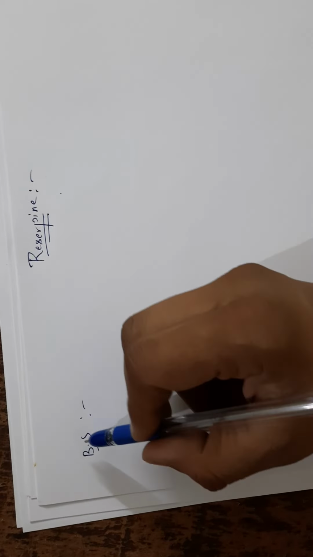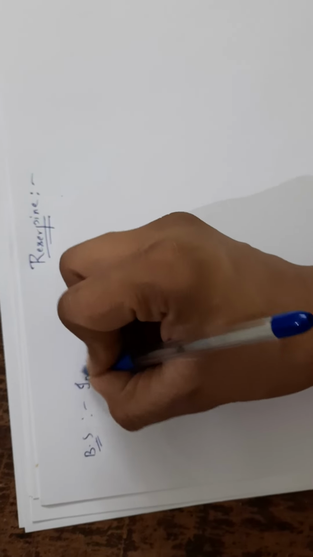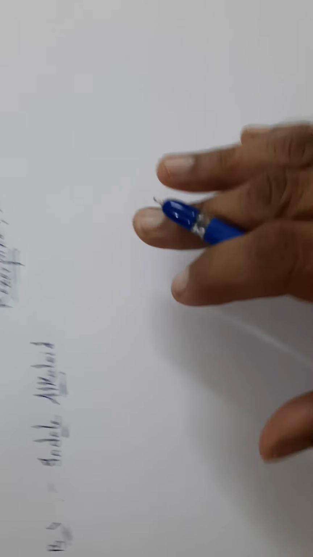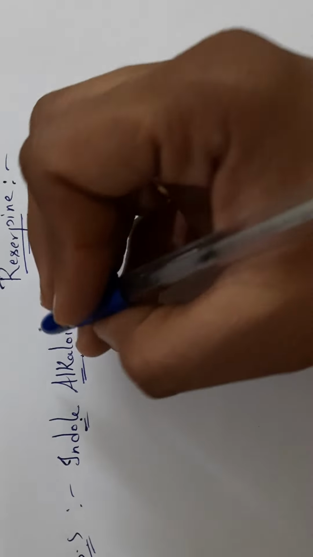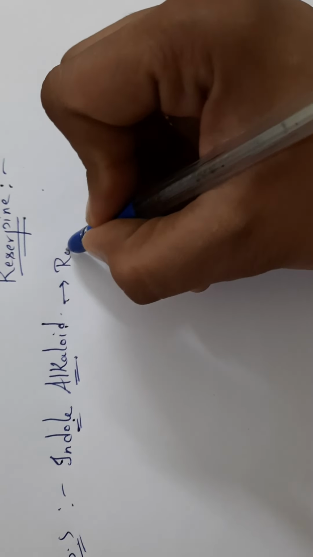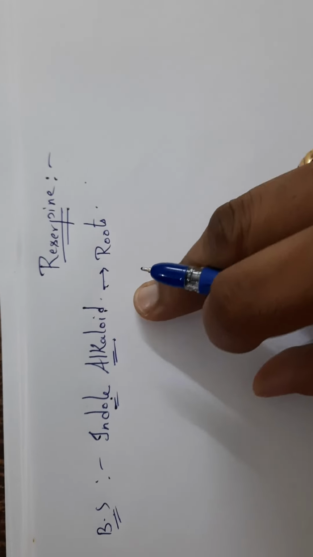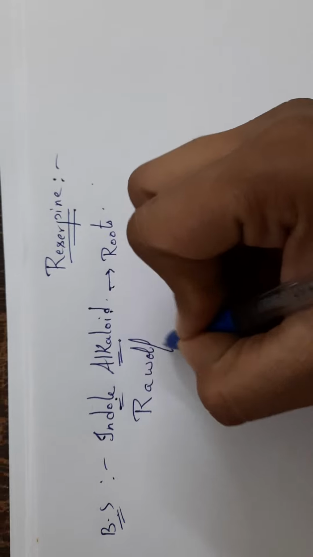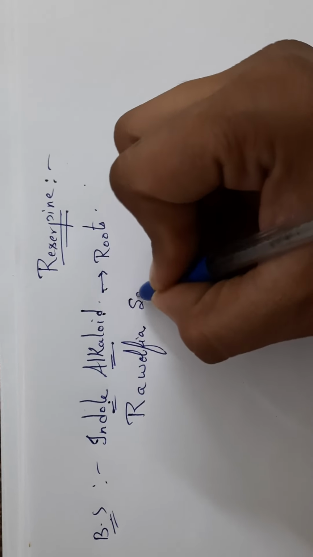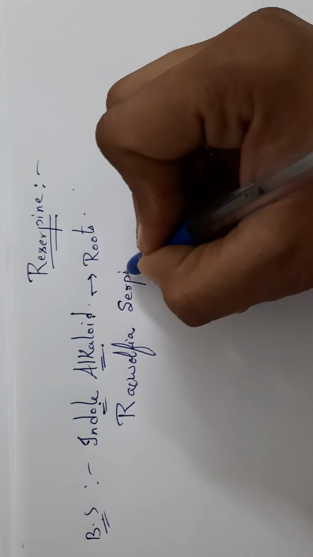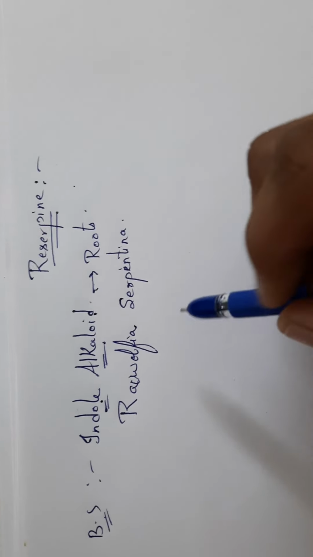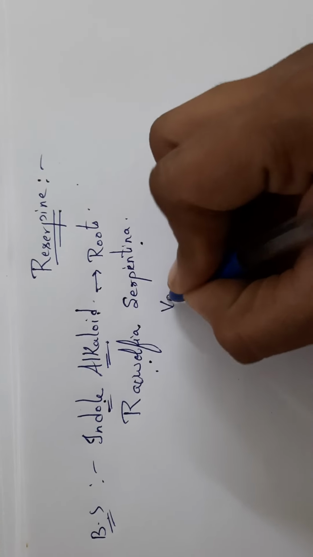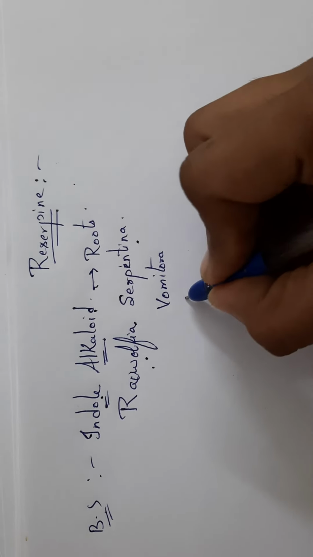Biological source of reserpine. Reserpine is an indole alkaloid which is obtained from the roots of the plant Rauwolfia serpentina, and other species of Rauwolfia such as Rauwolfia vomitoria or Rauwolfia tetraphylla.